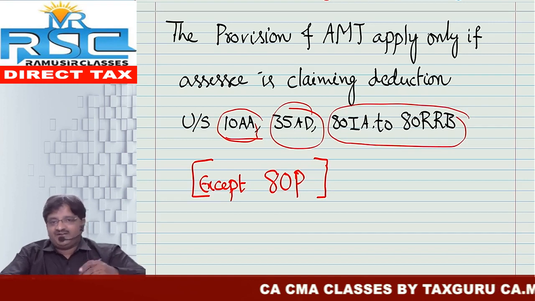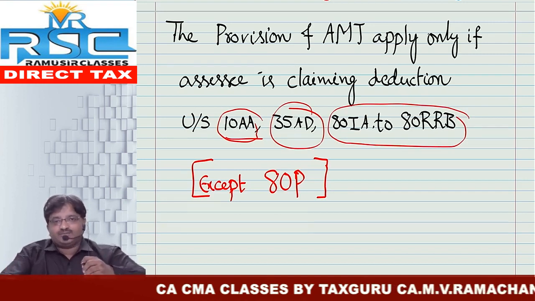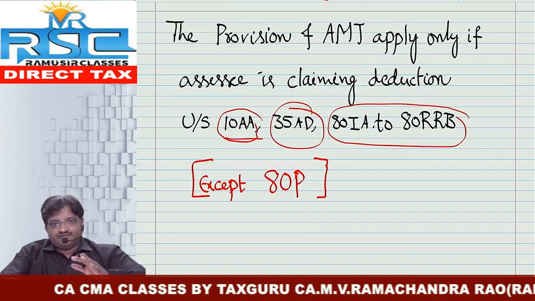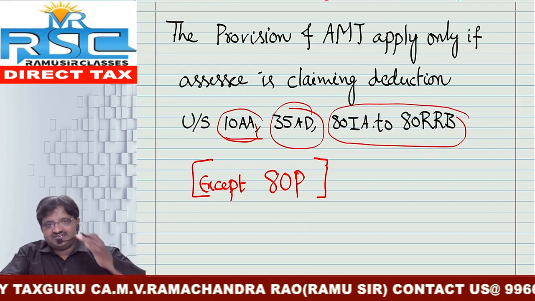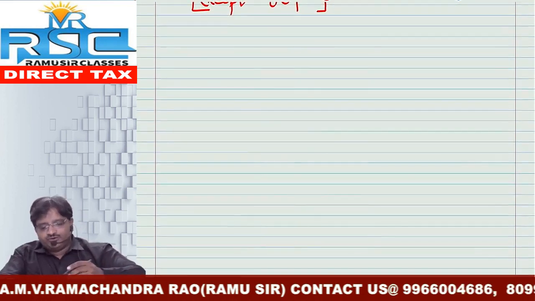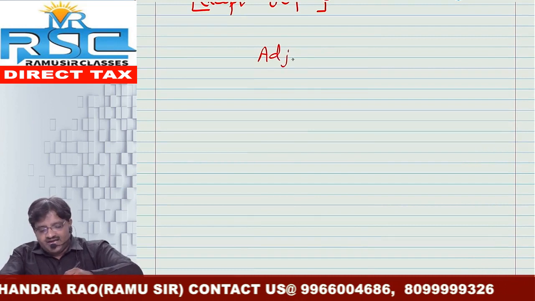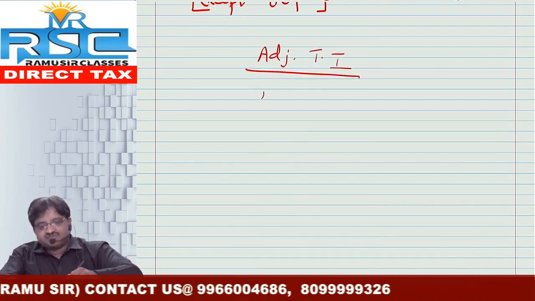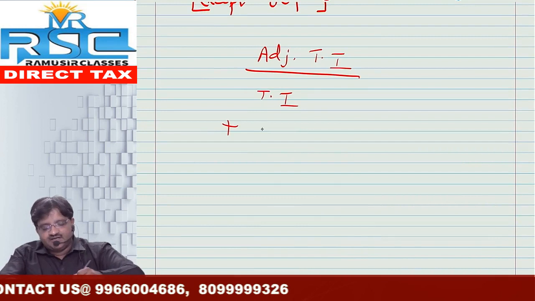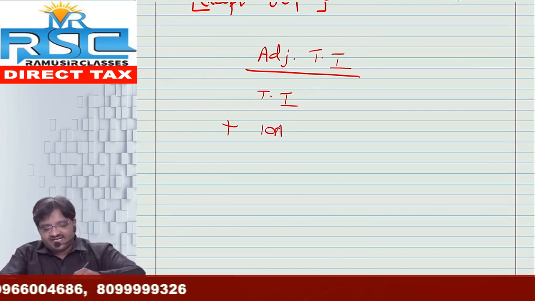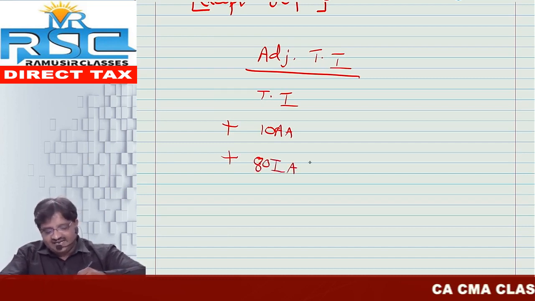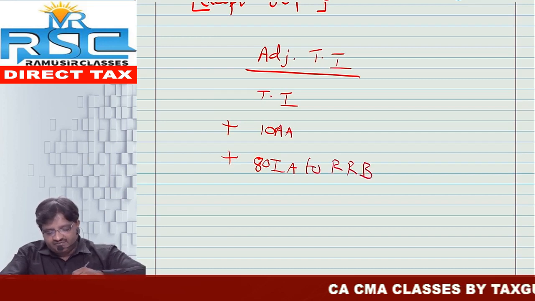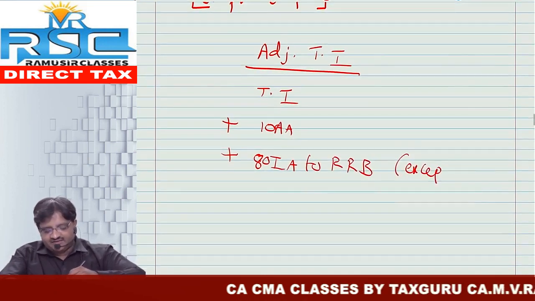But anyhow, ATP no need to take it, no need to consider while doing the provisions of AMT. With this we have completed the topic of how to compute adjusted total income as well as how to compute AMT. Once again, adjusted total income computation is as follows. First, we take the total income, plus we add it back if any deduction is claimed under section 10AA, and if any deduction is claimed under section 80IA to 80RRB. But if he has claimed any deduction under ATP, there is no need to add it back.